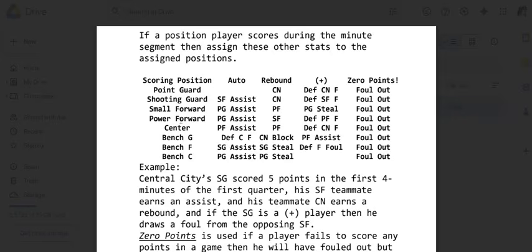So, let's say I have a power forward with a plus rating, and I roll his score for 8 points, but he doesn't roll 8 plus. Then this doesn't happen. The foul part doesn't happen. He has to roll the plus, right? But he would still get the assist from his point guard. His teammate would get the rebound, but the only time the foul would be tracked against the other power forward is if he got the bonus plus on the roll.